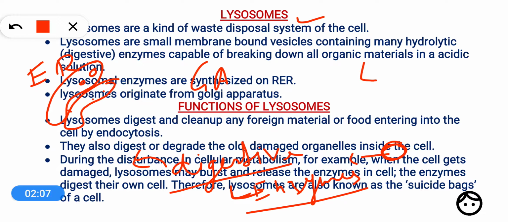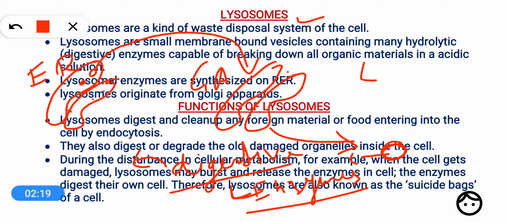Okay, so these enzymes are produced on endoplasmic reticulum, then they are sent to Golgi apparatus, and from Golgi apparatus they come out in the form of vesicles. So they are packed in small vesicles. So we can say that there are many vesicles originating on Golgi apparatus, but some of them are lysosomes. So we can say that lysosomes are produced from Golgi apparatus.